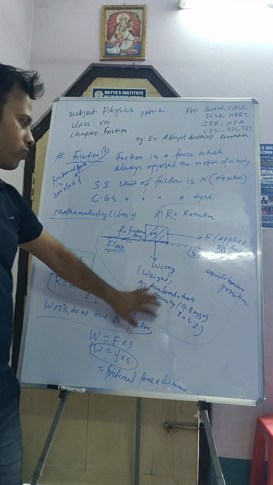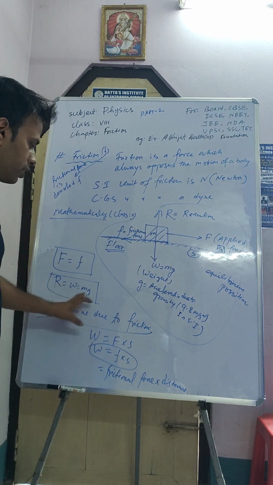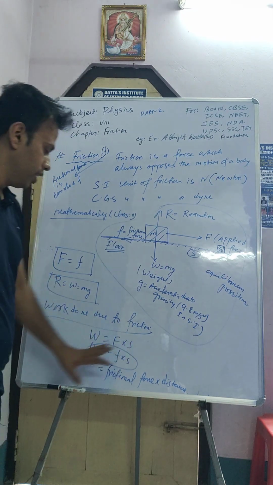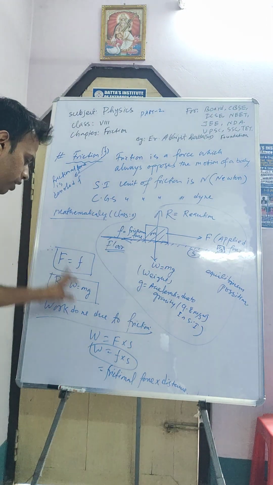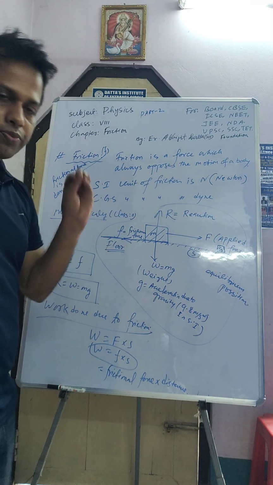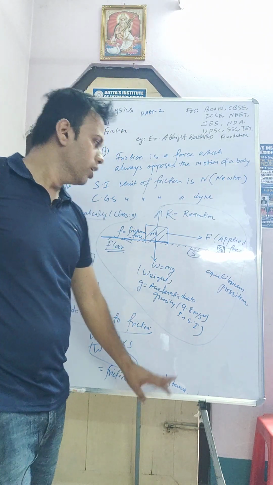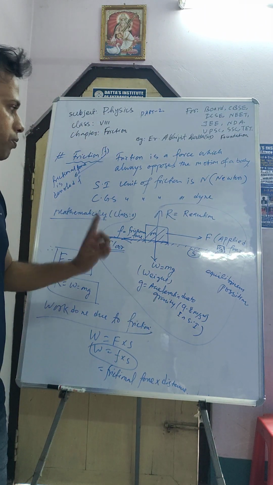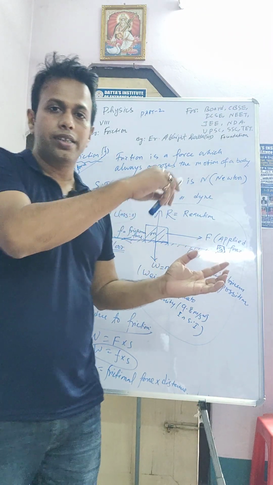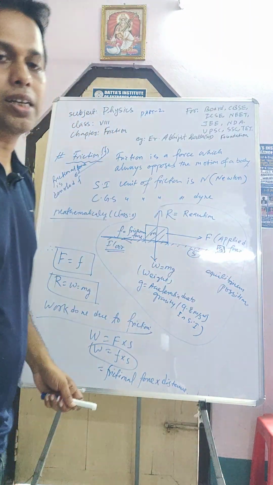So this one is one block, this one is the applied force, this one is the reaction, and this one is the frictional force. From that we can write F equal to f, R equal to W, that is weight. So work done due to friction will be W equal to f into S, that is, frictional force into distance or displacement. Okay, this much is clear. Now we have to find out the frictional force on an incline, when the applied force is applied in an inclined position.